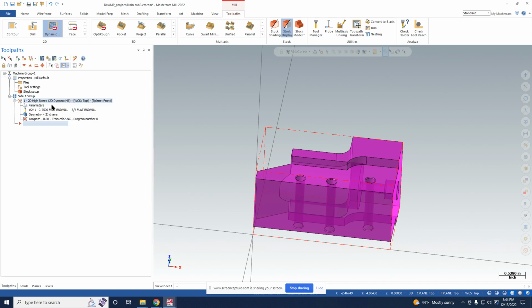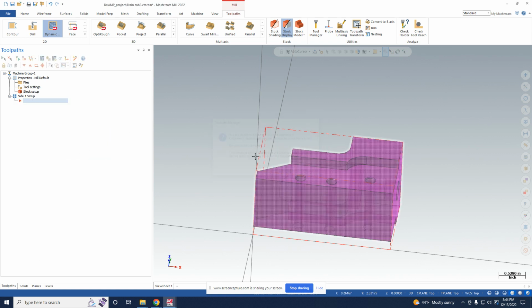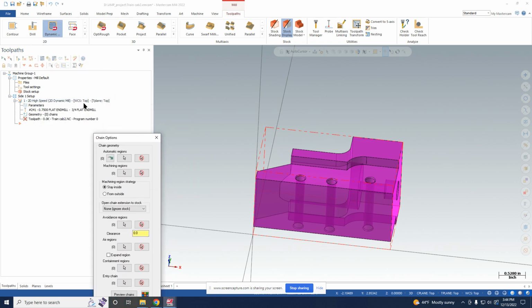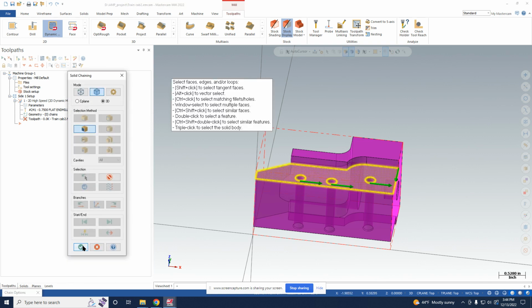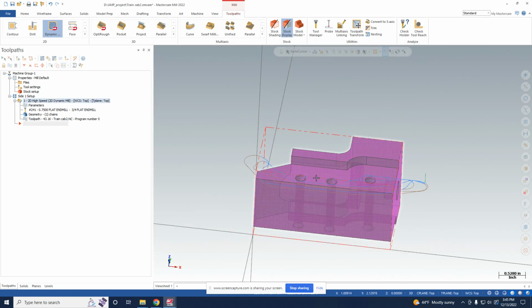So now we're going to go back to toolpaths, and we can see the world coordinate system is top, and then the T plane, which is the tool plane, is front. So we're going to delete this and try it again. And here we can see now that they're both top. So we're going to select this plane, check mark again, and we just want to see what happens.